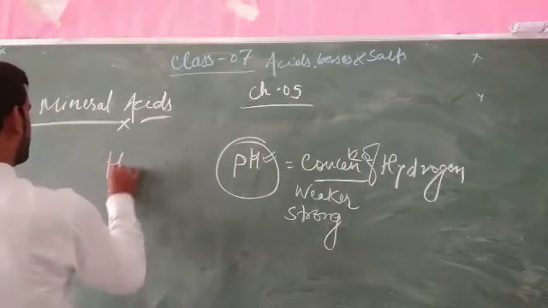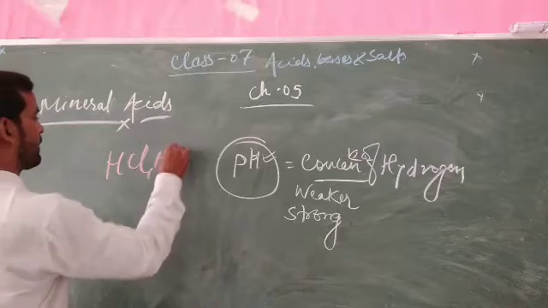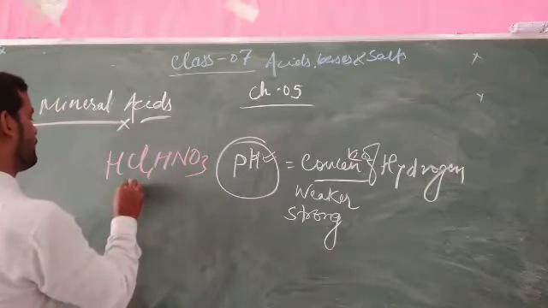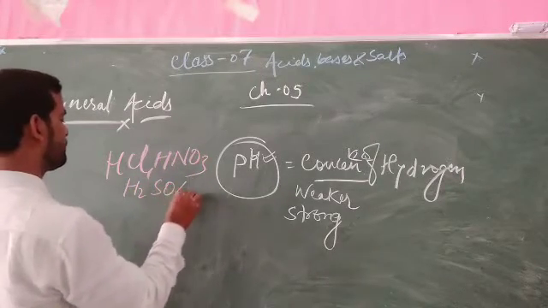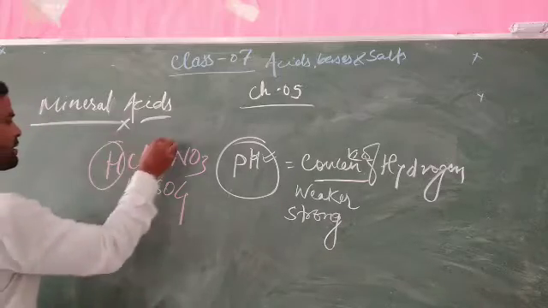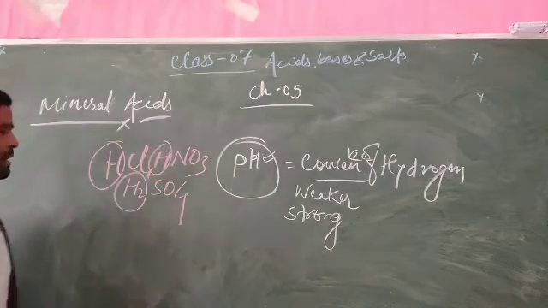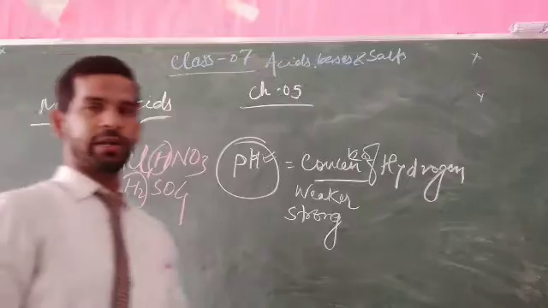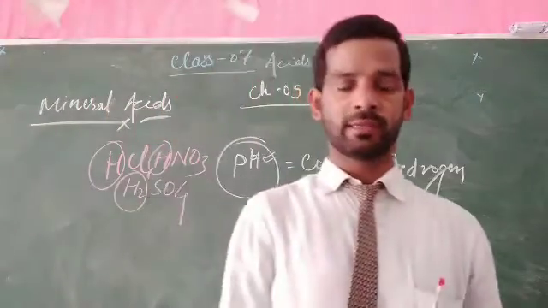That is HCl, HNO3 and H2SO4. Why? Because there is a large amount of hydrogen. So they are called strong acids.